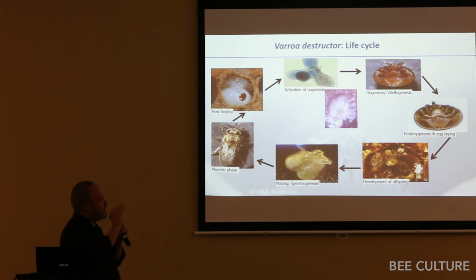And so that's a really important step there, that activation. And then, as it matures, it becomes a proper egg. And you can actually see here that in that immature female, you can see it's still white, how big those ovaries are compared to the rest of the body. And then it'll have a whole bunch of offspring, and then the males will mate with the females.